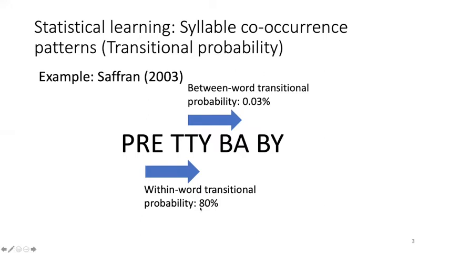In this example, we can see that transitional probability within words is often higher than transitional probability between words. And this difference can help infants to figure out how the combinations of syllables represent words.